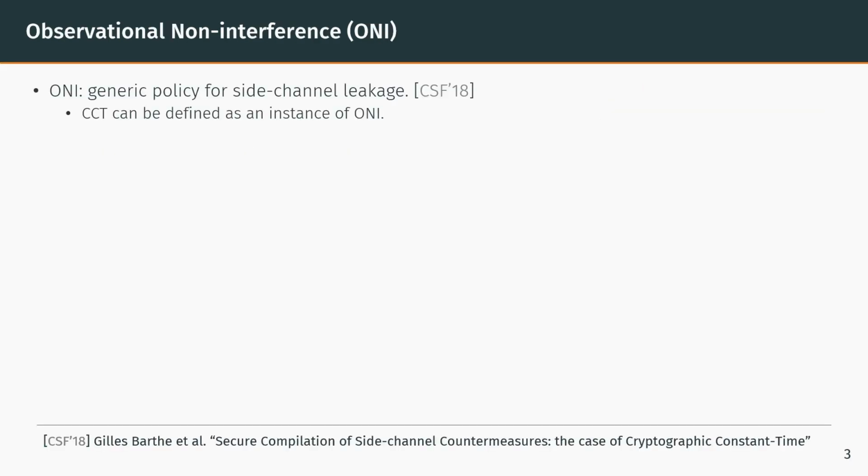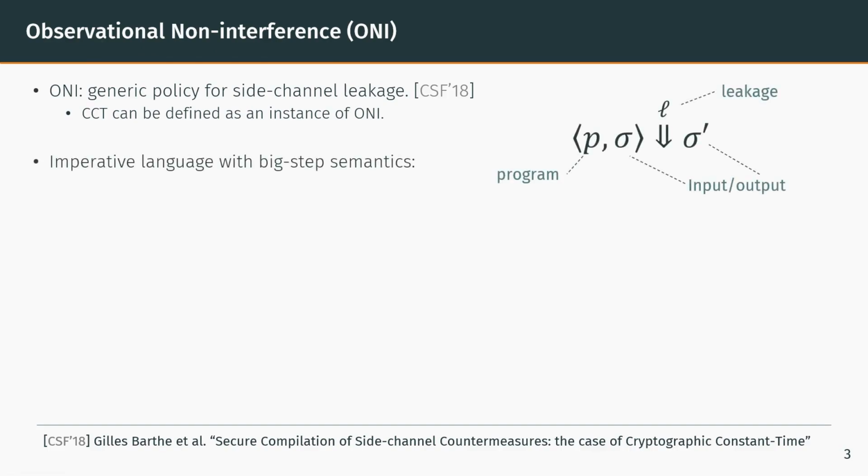In order to formally define constant time, we first introduced a more generic policy called Observational Noninterference, defined in this paper from CSF 18. First, we consider an imperative language with a big step semantics. It reads as follows. Executing program P from state sigma leads to state sigma prime and produces leakage L. Different instantiations of L lead to different security policies.